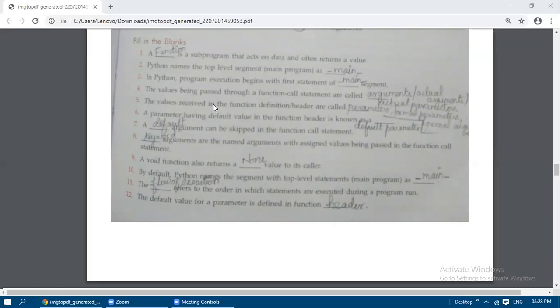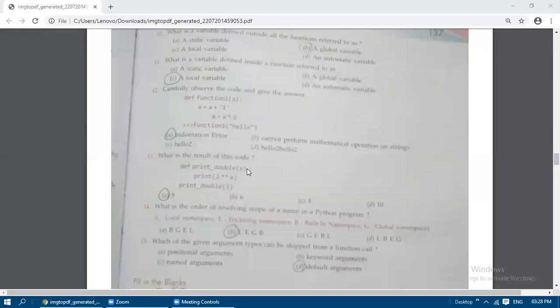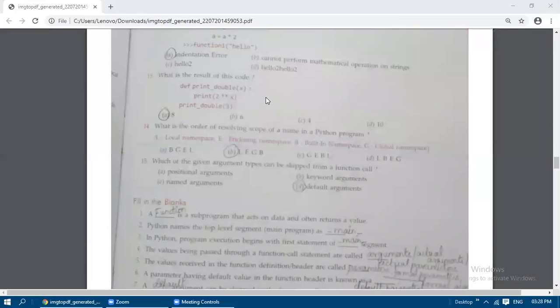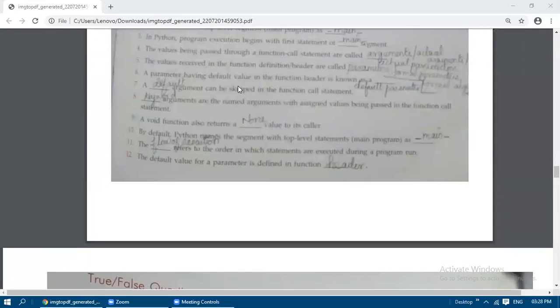So the values received in the function definition, the function header. The values received by this function header, those variables, are known as parameters, or formal arguments. But for formal arguments we need to use that word formal. In a function definition or header we use some variables inside the parenthesis, and those are known as formal arguments or formal parameters. Otherwise, generally, we can just say parameters.